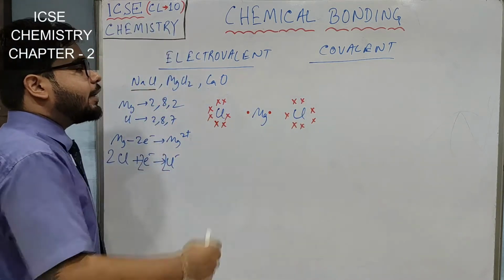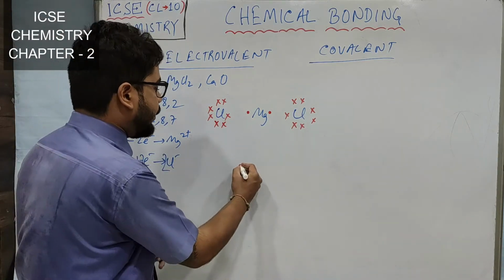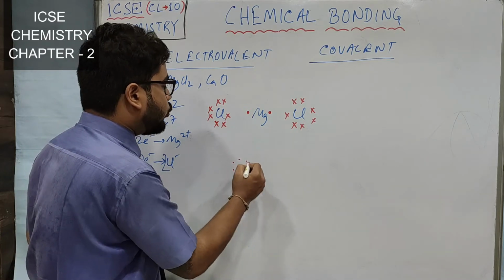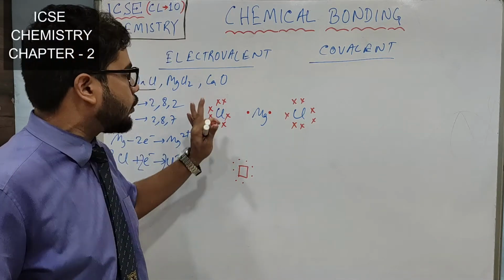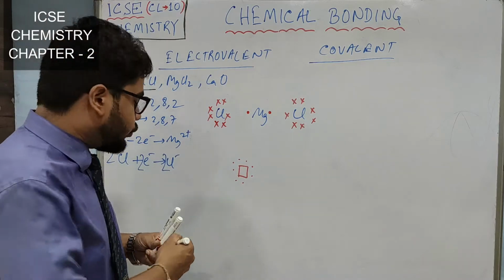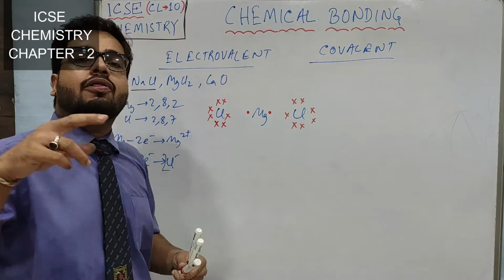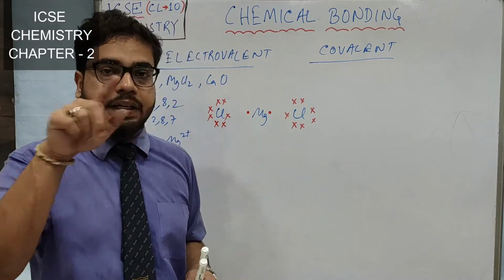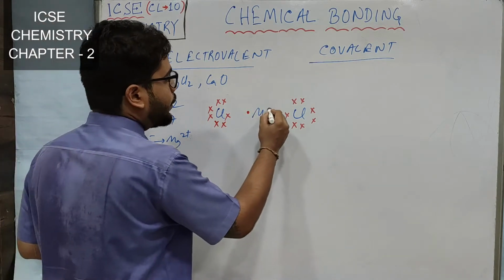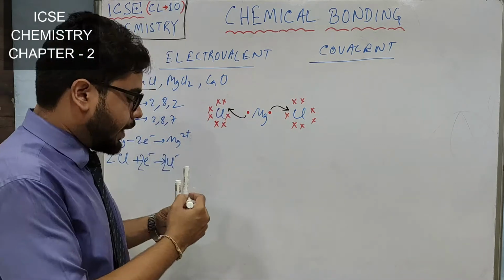See, whenever I draw the electrons, I want to distribute them evenly. That means, if you consider whatever atom you are writing is a square, and you have two electrons, you can give 2 electrons on each side. See, 2, 2, 2 and here 1, 2, 2, 2, here 1, right? This looks good, and if for octet completion you need to give 8 electrons, you can evenly distribute 2 electrons on each side, okay? So now the transfer of electrons you have to show. So I am showing this electron has gone here and this electron has gone here, right?